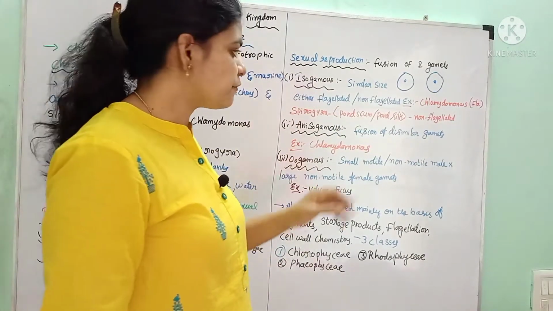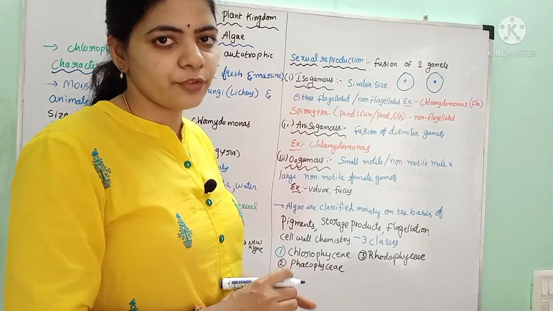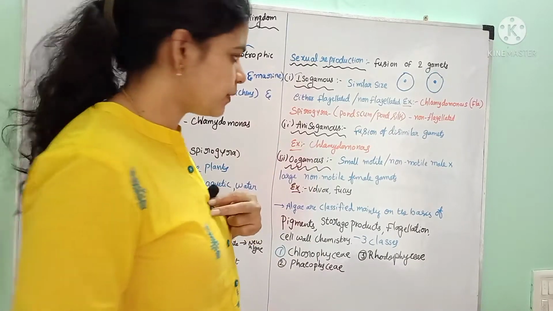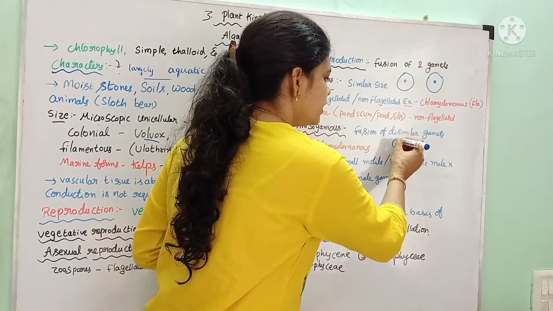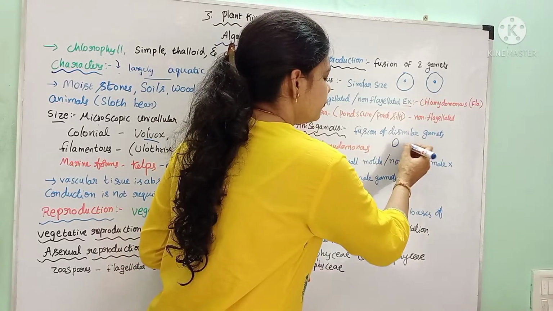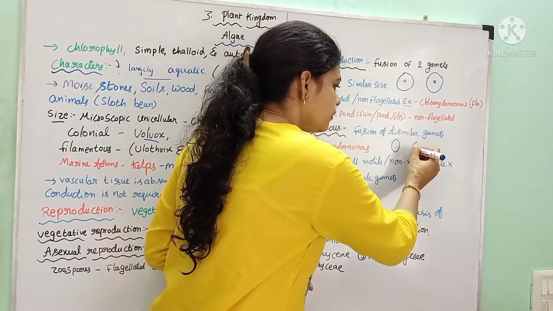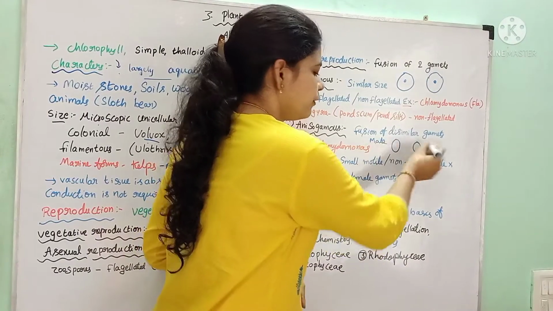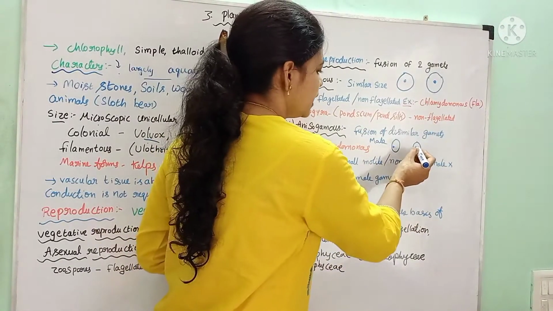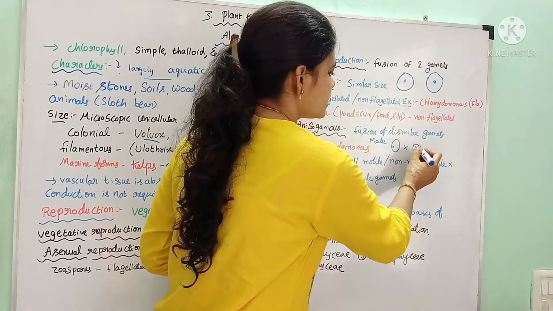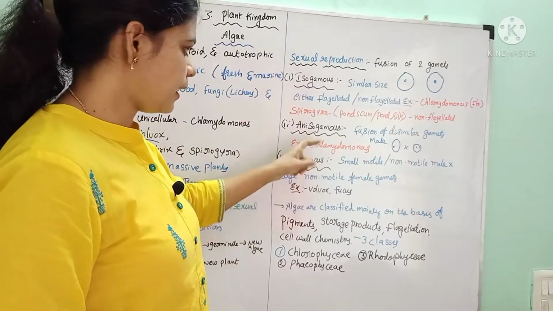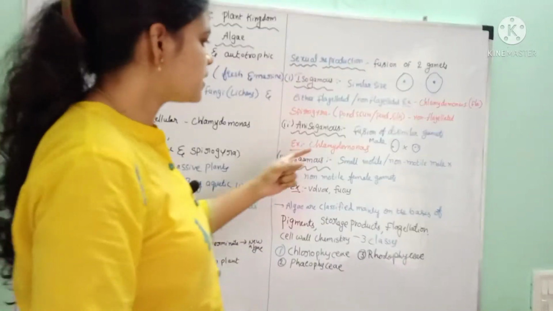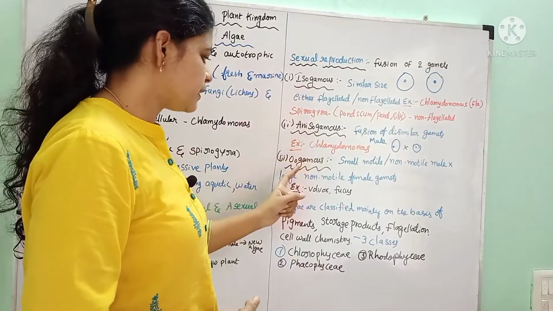And anisogamous means fusion of dissimilar gametes. If the fusion of dissimilar gametes takes place and results in zygote formation, that is called anisogamous. That means the male may be a smaller one or bigger one, and the female may be smaller or bigger. If these two are fused, one small and one big, that is called anisogamous reproduction. For example, some members of Chlamydomonas reproduce by the anisogamous method.